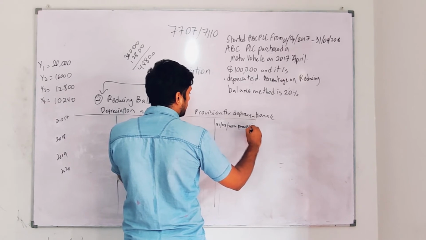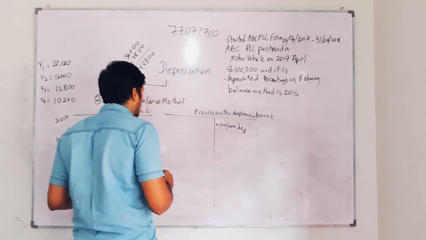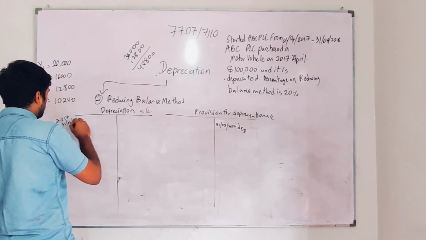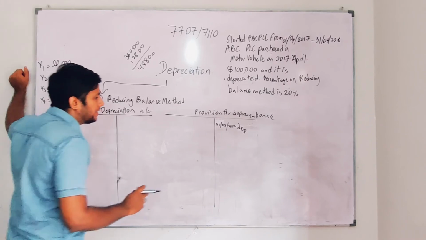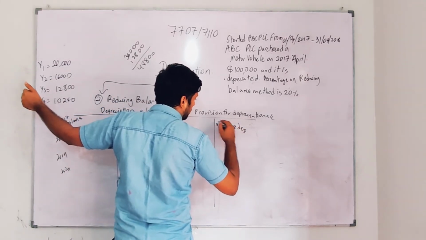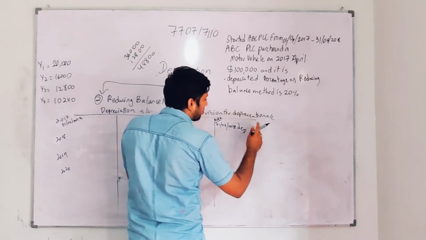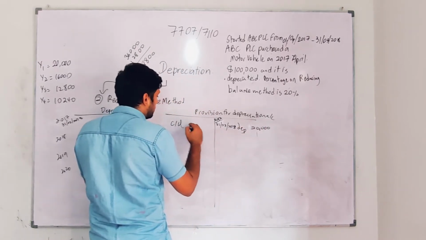Provision for depreciation. Sorry, depreciation is how much? We calculate it for that particular year at the end of the year. So for the 2017 year we are doing it on 31st 3 2018. So depreciation you got how much? 20,000. So you will send this to carry down balance as 20,000.